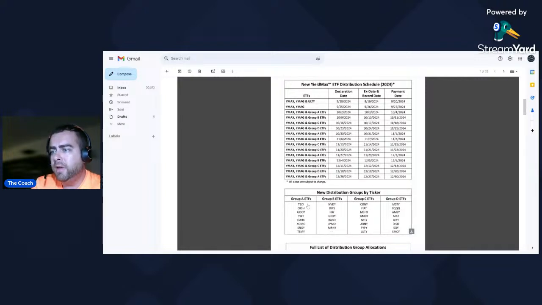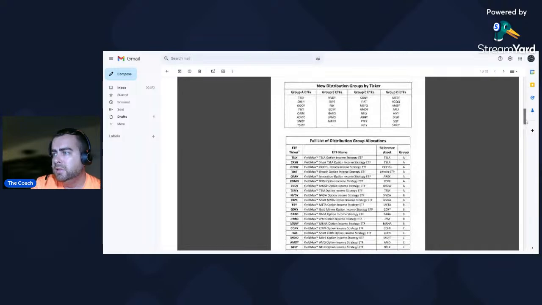So in Group A, we've got Tesla, Crash, GUI, YBIT, OARK, XOMO, SNOY, and TSMY. Group B, we've got NVDY, DIPS, FBY, GDXY, BABO, JPMO, and MRNY. Group C, we've got Coney, Fiat, MSFO, AMDY, NFLY, ABNY, PP, and Ulti. So Ulti will be on that monthly, 4-week rotating cycle. Group D, we've got Misty, YQQQ, AMZ, Aptly, AIYY, DISO, SQY, and SMCY.